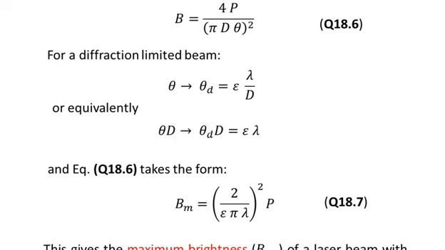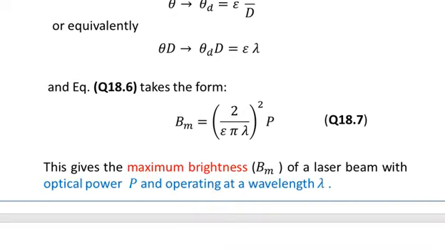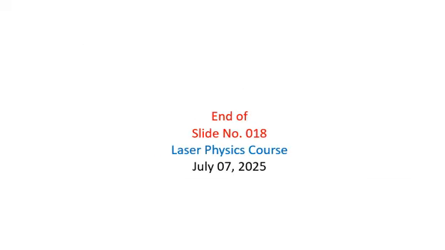Bm is actually the maximum brightness. So Bm will be equal to the square of the term 2 divided by epsilon pi into lambda, multiplied by capital P. This gives the maximum brightness Bm of a laser beam with optical power P operating at a wavelength lambda. This is the end of slide number 18.